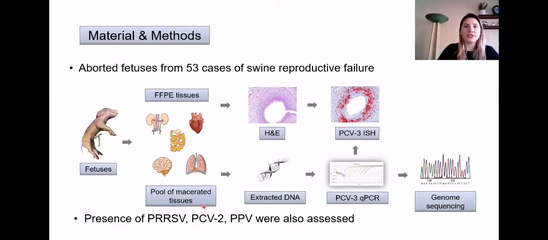First, fresh, in order to extract DNA and quantify the viral loads. Tissues were also collected fixed in formalin in order to perform the histopathology. Samples with high viral loads at the qPCR were selected for PCV3 in situ hybridization and also for genome sequencing. The presence of PRRS, PCV2 and porcine parvovirus were also assessed.